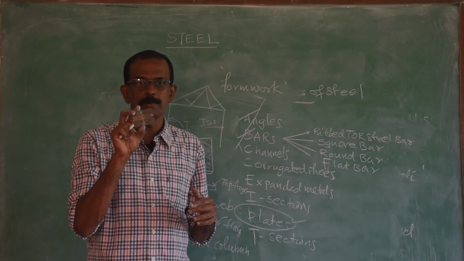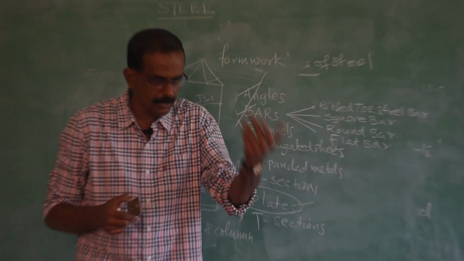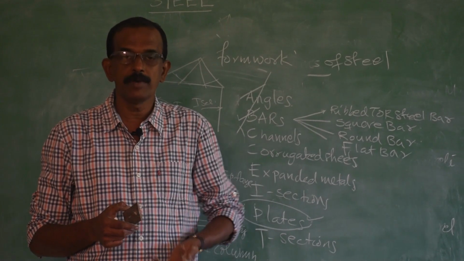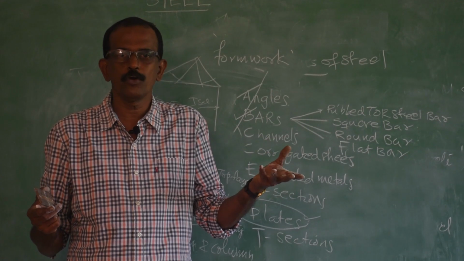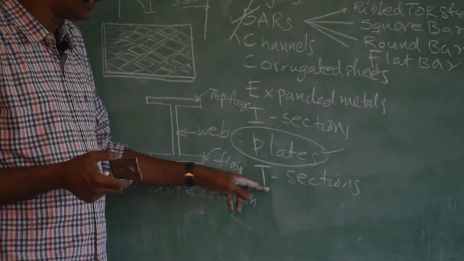That horizontal support can be of steel plate. Then fabrication of steel desks is done using plate; steel benches are there, steel almirahs are there, steel racks are there. So many uses are there for steel plate. And now coming to the last one, that is the T section.